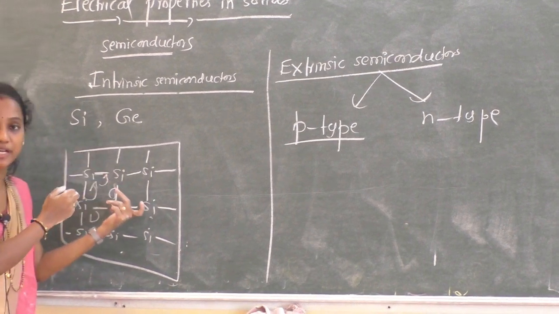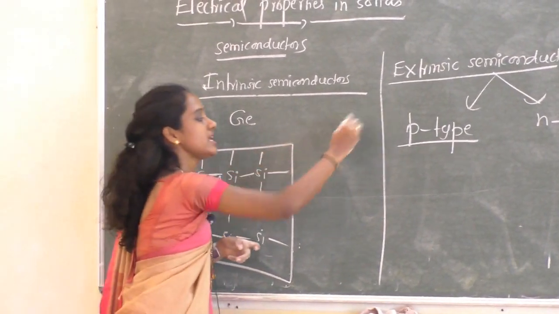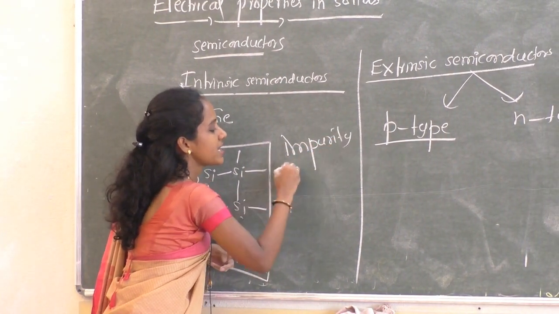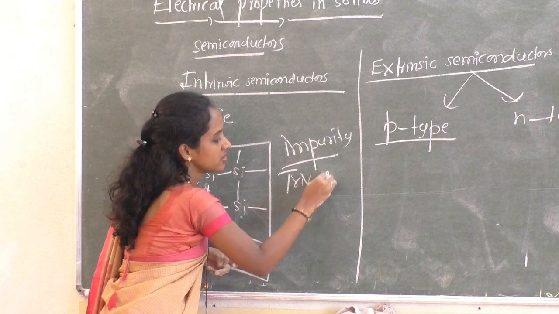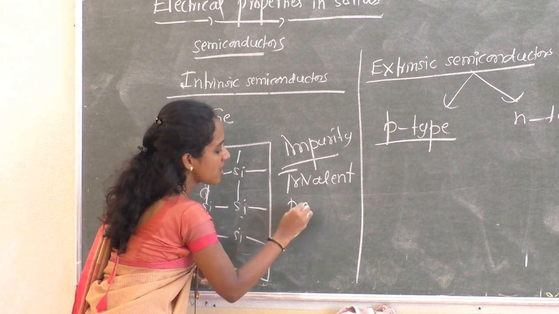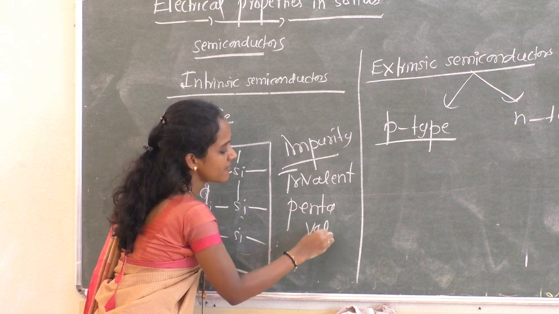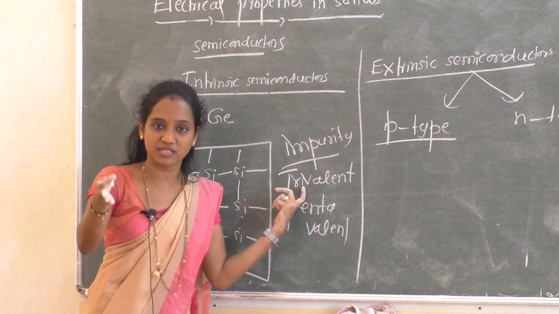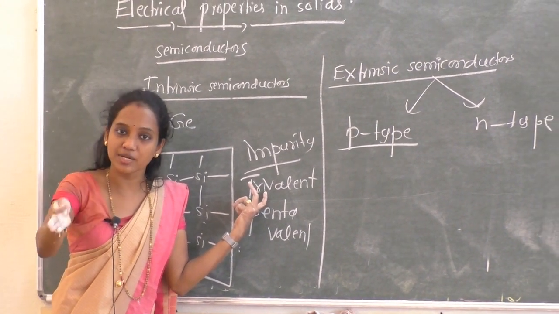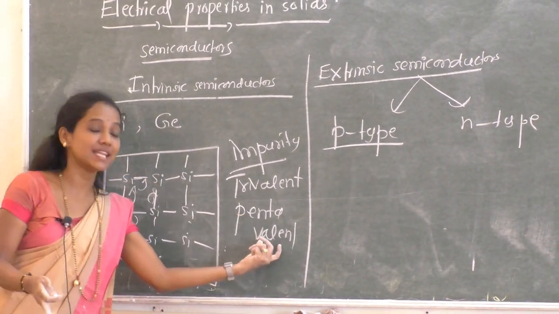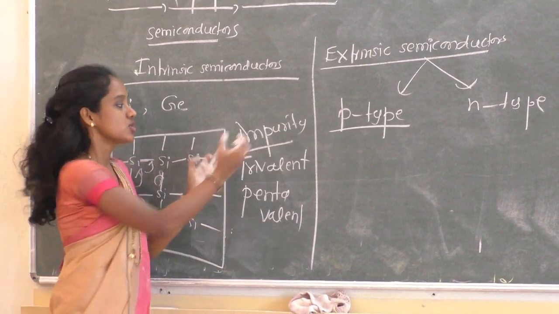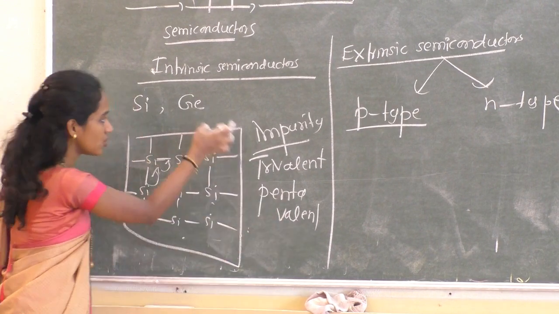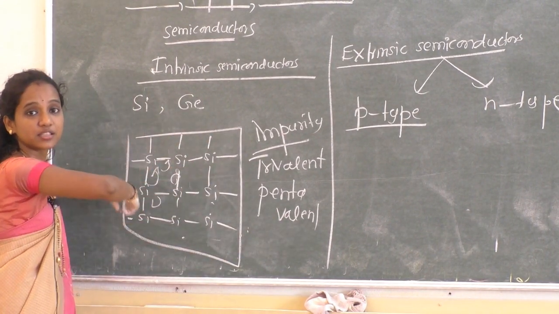So other than temperature, we can also add impurity atoms. The impurity may be trivalent or pentavalent. Trivalent in the sense valency 3, group 13 elements. We can add group 13 elements, or pentavalent, valency 5, group 15 elements. So either we can introduce trivalent elements or pentavalent elements to intrinsic semiconductors.